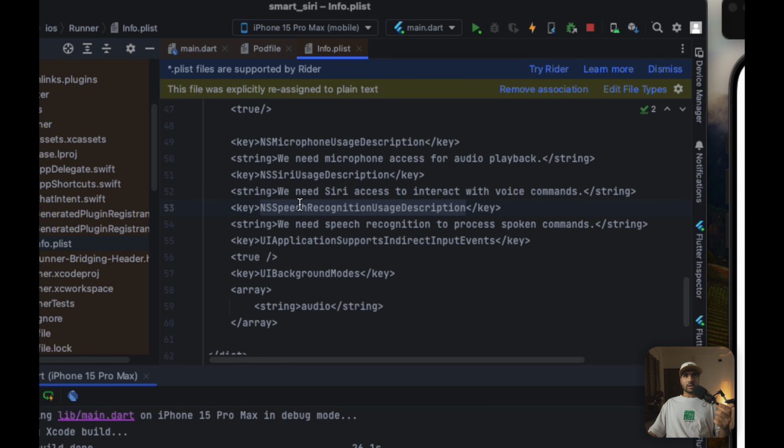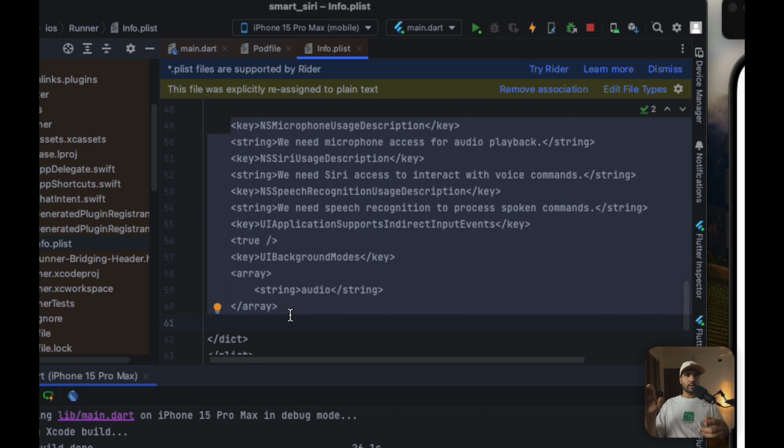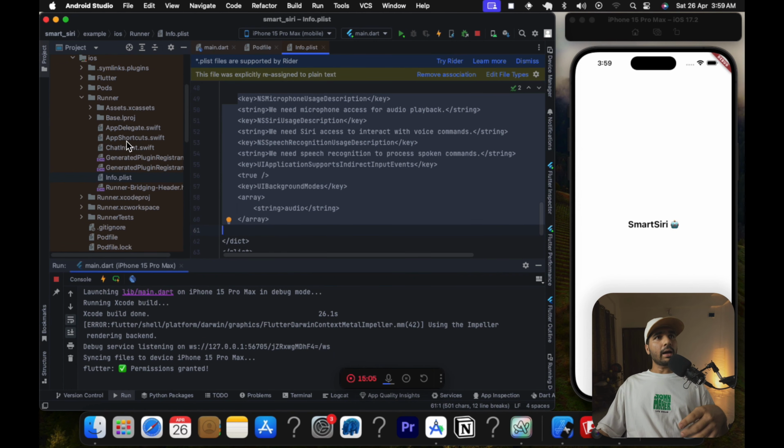We need speech recognition, and I have added that too. And at last, we need the background mode as well, utilizing audio. This will add the capability in Xcode for us, so we should be able to use the app in the background and play audio in the background as well, right? That is the change we have to make inside our info.plist file in our example project. And we have added our app shortcuts and our chat intent that we'll talk about in a minute.